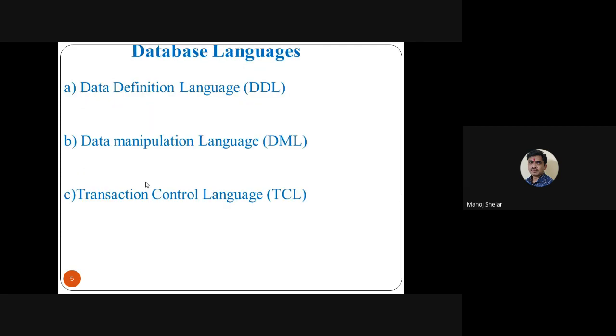In database language, I think all of you know: data definition language, data manipulation language, then transaction control language. The main purpose of DDL is to design the structure of the database, so we use DDL, the data definition language. To manipulate data in a table or database object, we use the data manipulation language, DML. Then the transaction control language performs transaction operations, for example executing queries such as commit, rollback and savepoint.